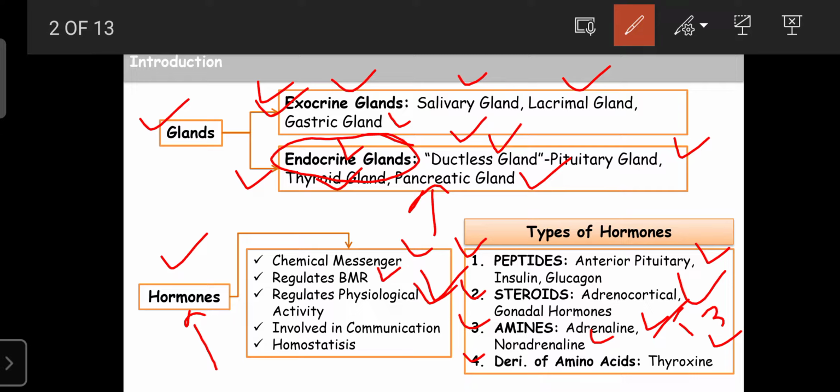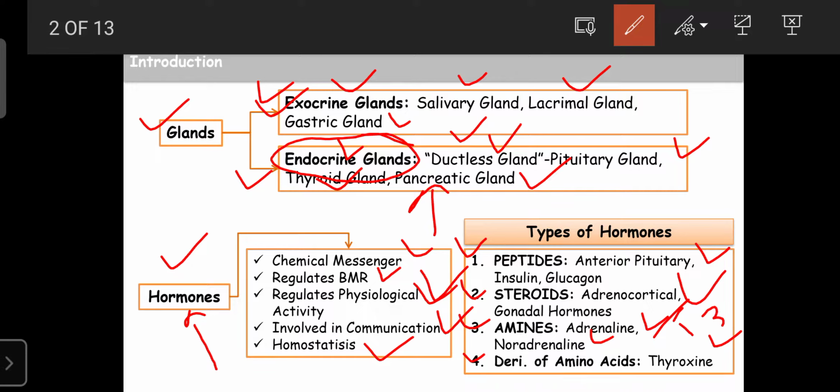Next, hormones are also involved in communication, that is, sending the message from one cell to another cell. Then hormones are also involved in homeostasis. Homeostasis means balancing of the internal environment of the human body, whether it is blood pressure, the energy level in the body, or mineral levels.